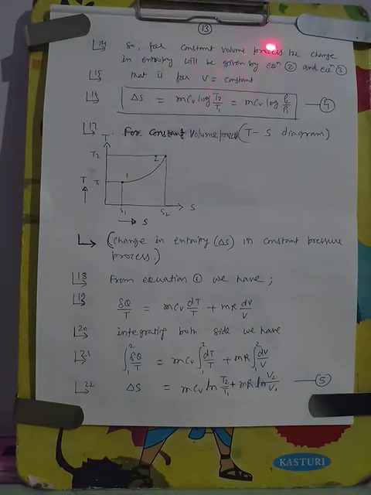So for V equal to constant, change in entropy is equal to mCv log T2 by T1, or this may also be written as mCv log P2 by P1. Say this is equation 4. And let us draw the TS diagram.